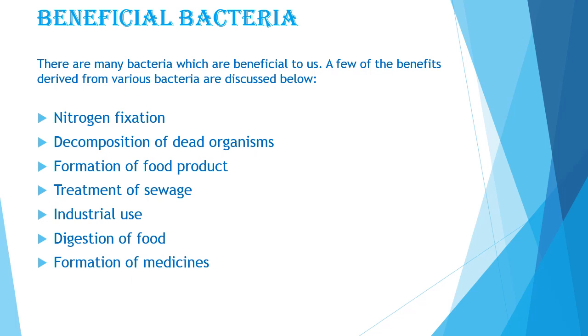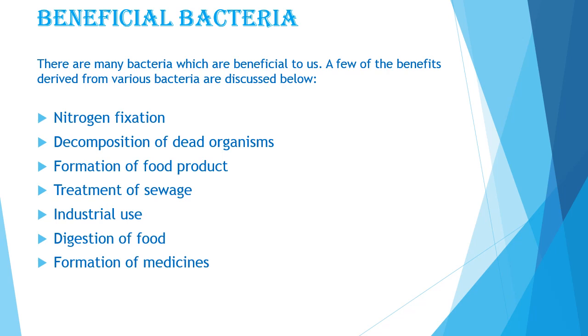Next, digestion of food. So how are these bacteria helping in digestion? Certain bacteria reside in the intestine of ruminants such as cows, sheep and goats. These bacteria help these animals to digest grass and plants by breaking down cellulose. So in the absence of these bacteria, these ruminants cannot digest grass, which is their staple food.